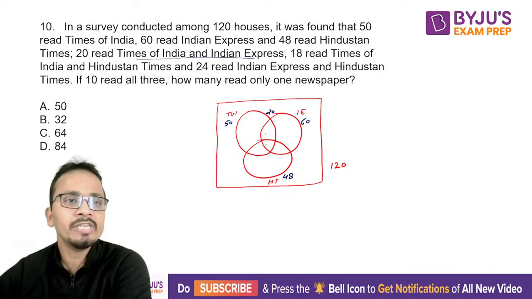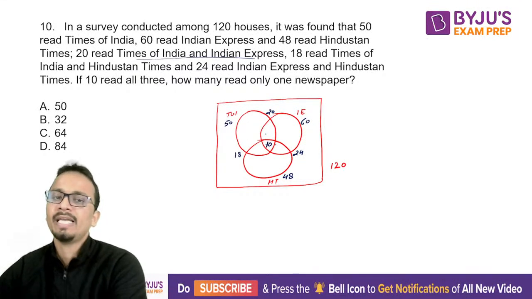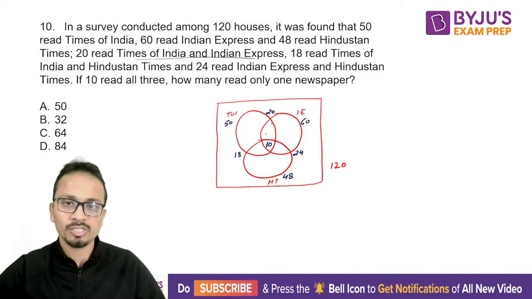Okay. 18 read Times of India and Hindustan Times, and 24 read Indian Express and Hindustan Times. All right. Now 10 read all of them. So this value will be 10. Okay. Now you can write the values of individual regions.